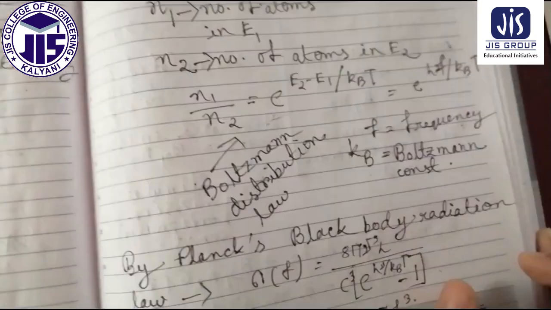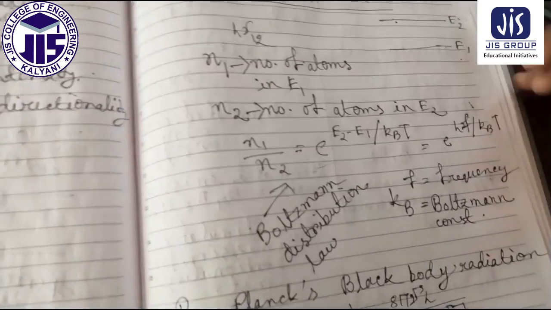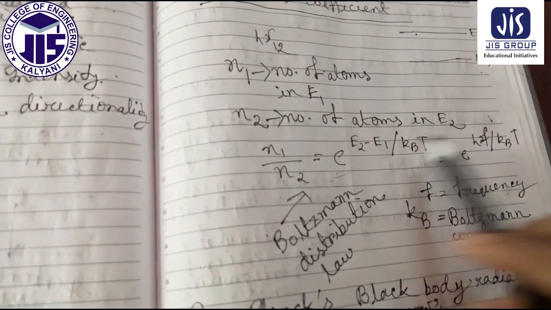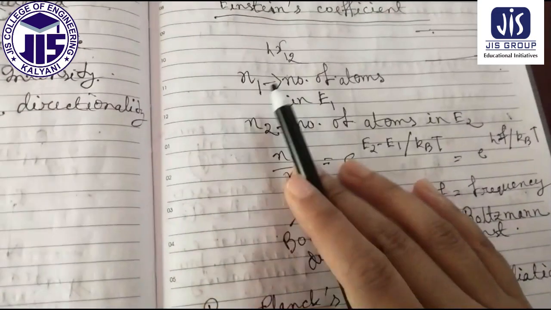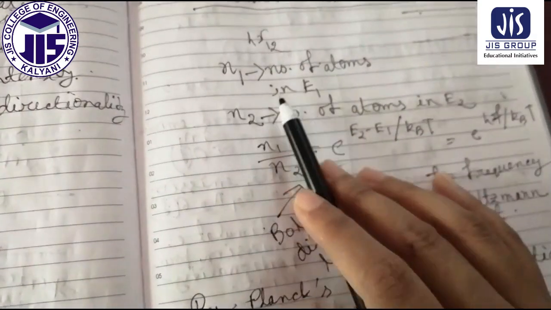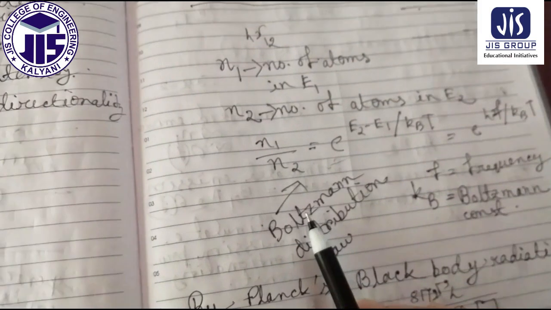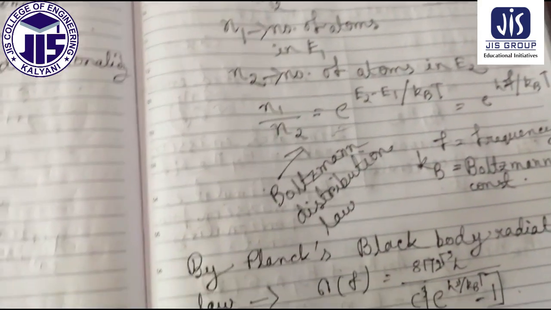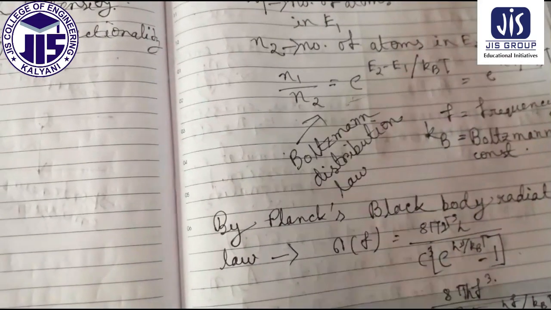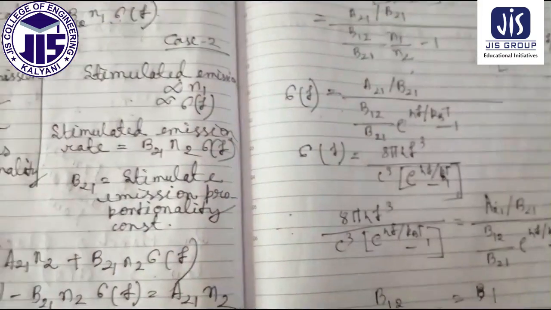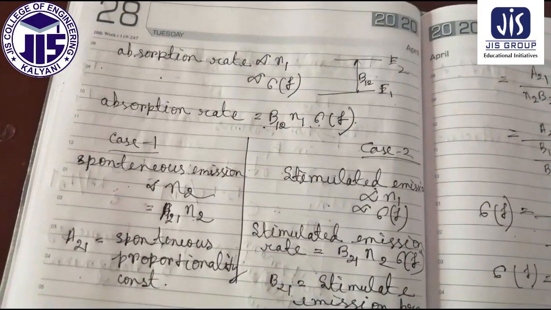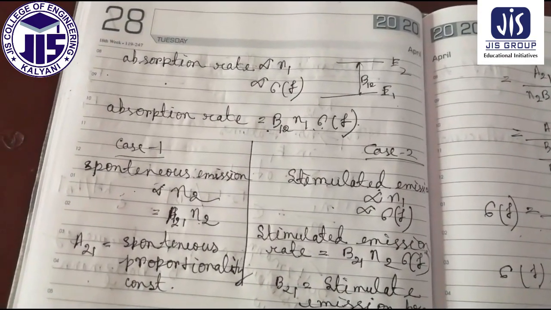Like first we have considered E1 and E2, then h nu 12, this is the energy of the photon, then N1, N2, then N1 by N2, this is Boltzmann constant. Then we have considered sigma f. After that, the absorption rate proportional to n1, then sigma f.